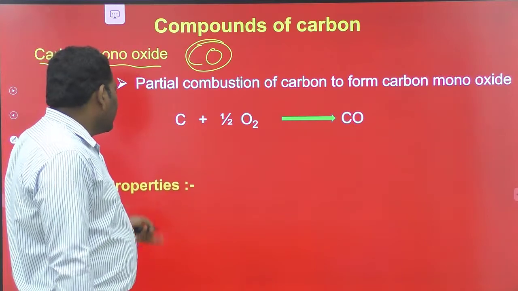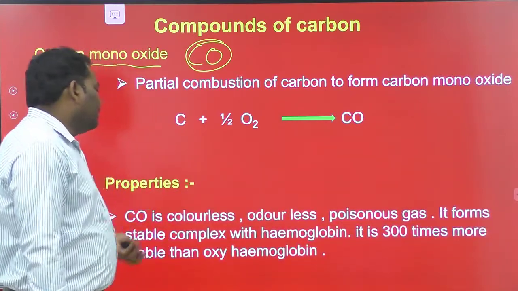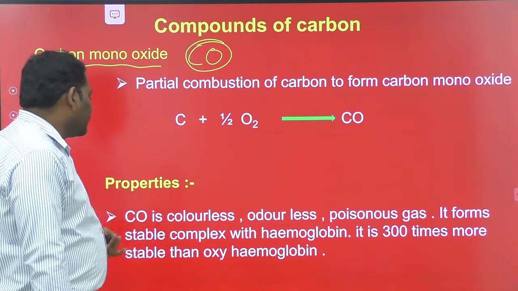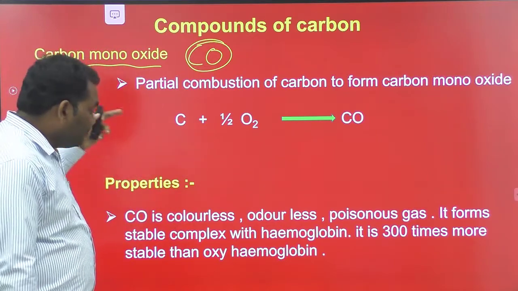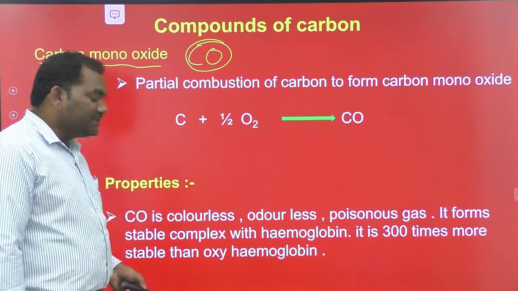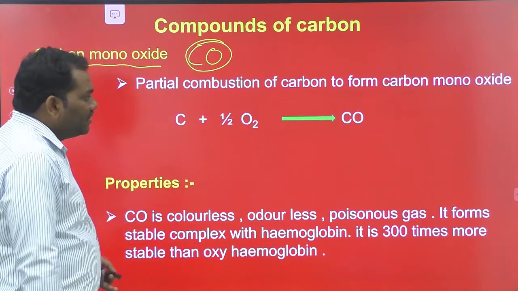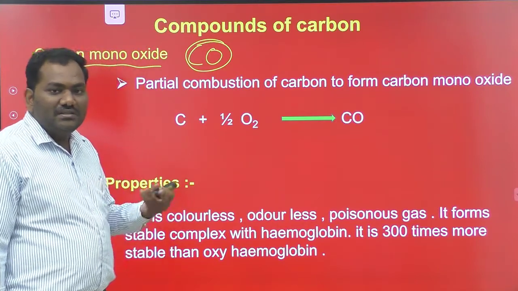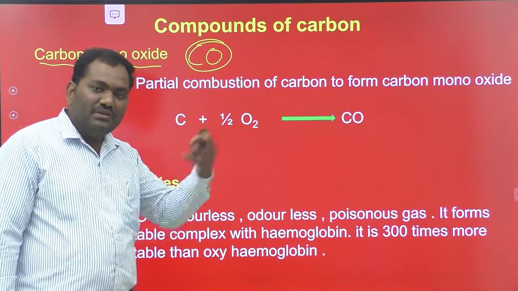The properties of carbon monoxide: it is colorless, odorless, and poisonous. It forms a stable complex with hemoglobin, which is 300 times more stable than oxyhemoglobin. The role of hemoglobin is to transport oxygen and CO2 in our body from lungs to tissues and tissues to lungs.